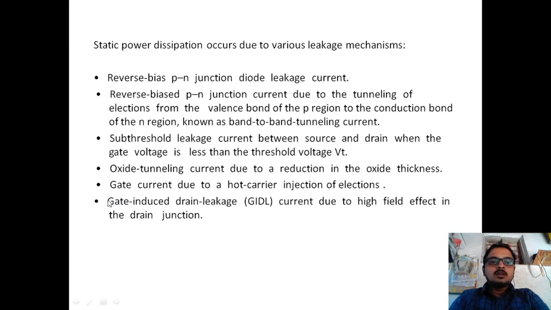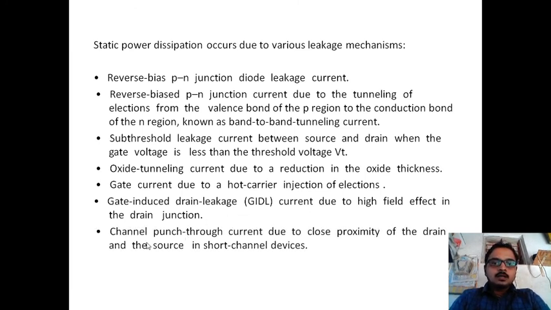If the gate voltage is greater than Vt, then the current generally flows from source to drain. But when the gate voltage is 0 or less than Vt, the current will still be formed due to the high electric field in the drain junction. Then the next one is channel punch through current, due to close proximity of drain and source in short channel devices.